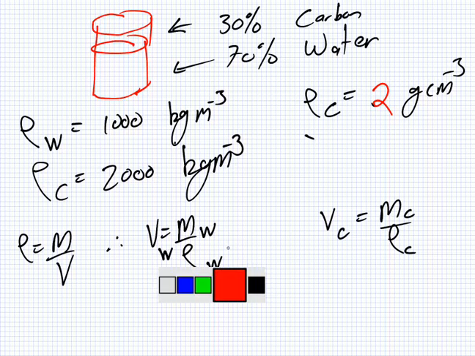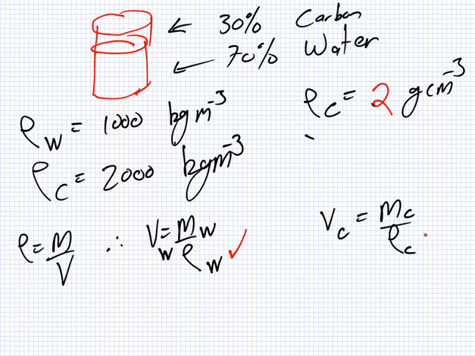Now that's easy to convert. I won't actually do it because we've done that a couple of times. You change the grams into kilo and you know the procedure. After you do it, you'll get the density of carbon is 2000 kilograms per meter cubed. Right, so the man, what did I ask for? His volume. So density is mass over volume. So therefore volume is mass over density.